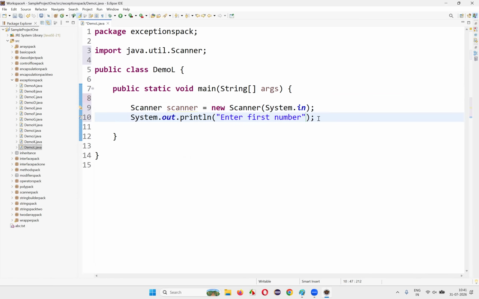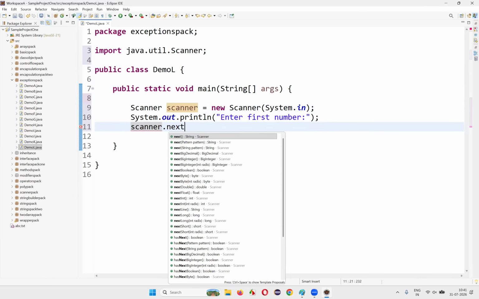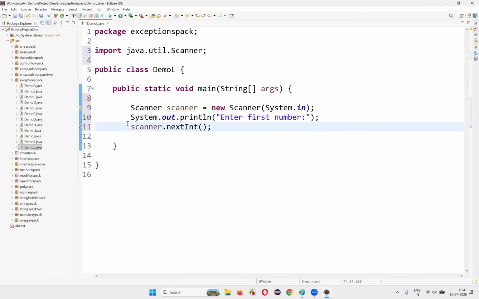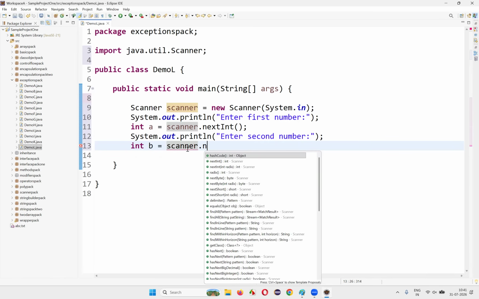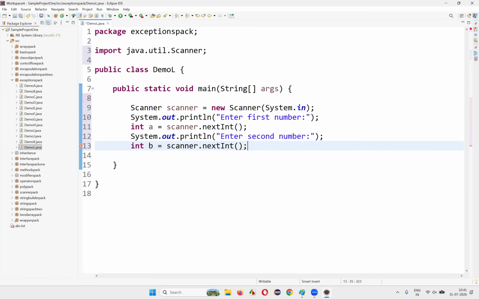Okay, to enter the first number, I'll write scanner dot nextInt, and I'll be storing that into an integer: int a is equal to that. After that, I'll write one more print statement, "Enter second number." Then I'll write int b is equal to scanner dot nextInt. I'll be capturing that second number into the variable b.